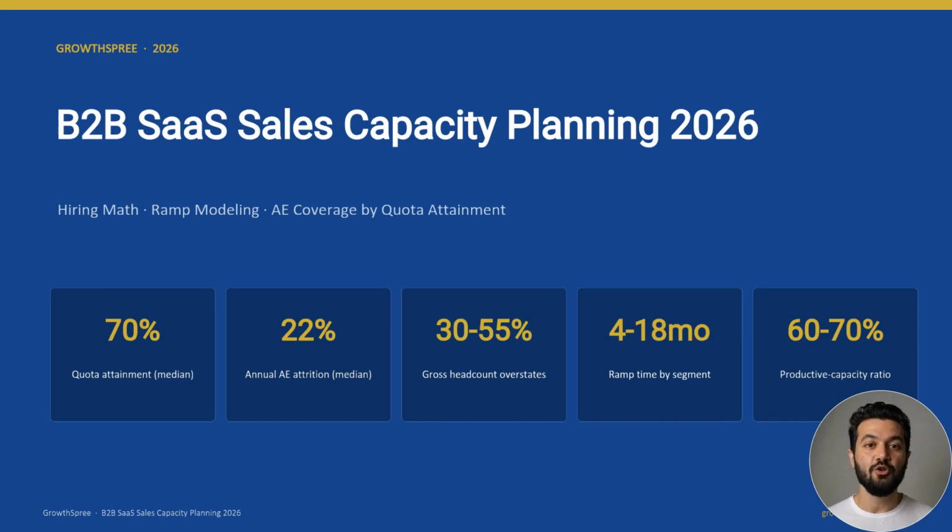Welcome back. Most B2B SaaS capacity plans are wrong before they start. They count heads instead of capacity. Today, the 5 variables that drive your number. Why gross headcount overstates capacity by up to 55%, and the hiring math that keeps you from missing plan.